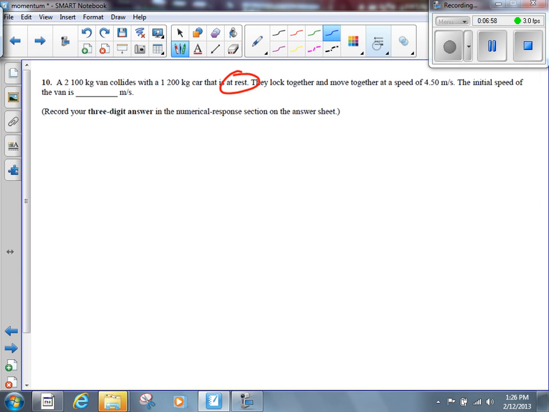Let's write down some givens here. We're going to call this M1. We're going to call this M2. We're going to call this V2I. V2I is equal to 0 because it's at rest. We're going to call this VF, not V1F, not V2F. They both go off as one object, so let's just call it VF, or you can call it V12F. We want to find the initial speed of the van, so we want to find V1 initial.